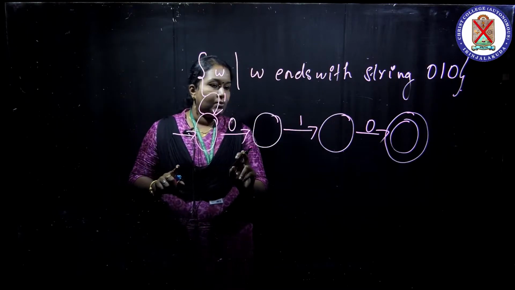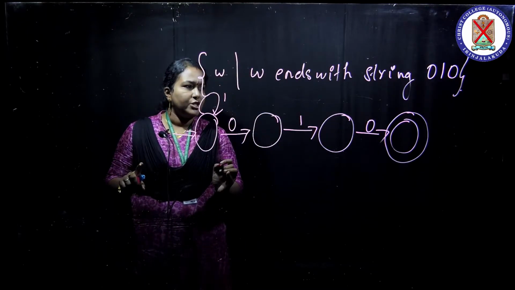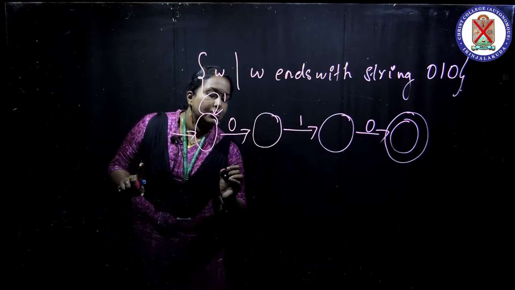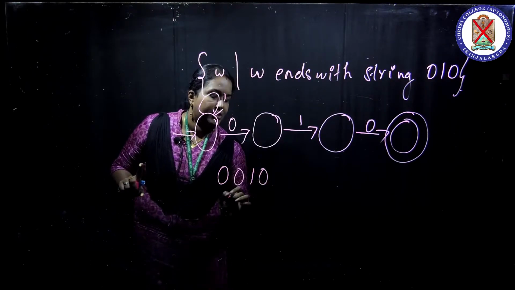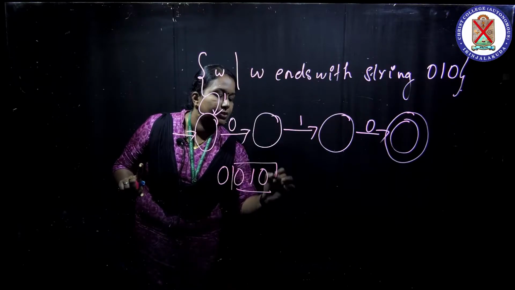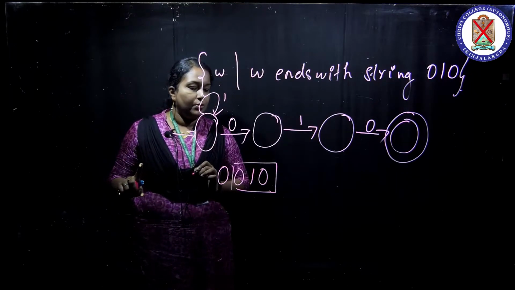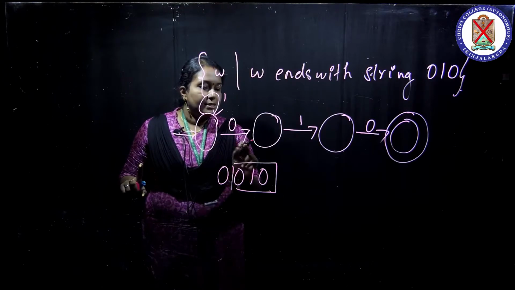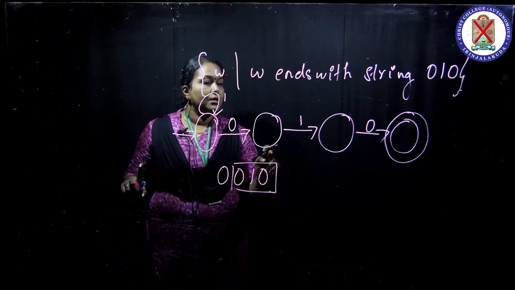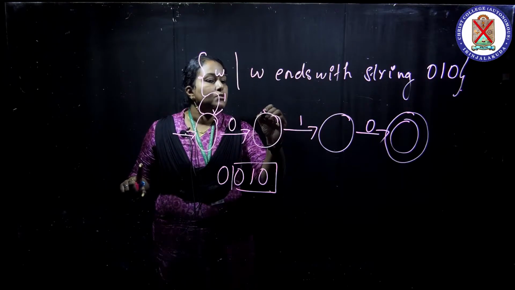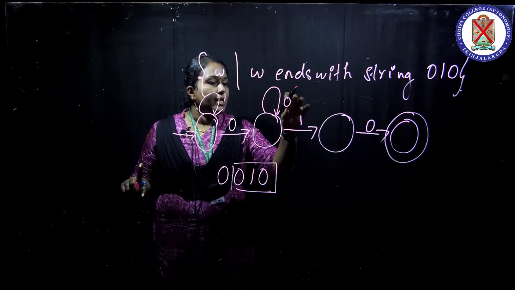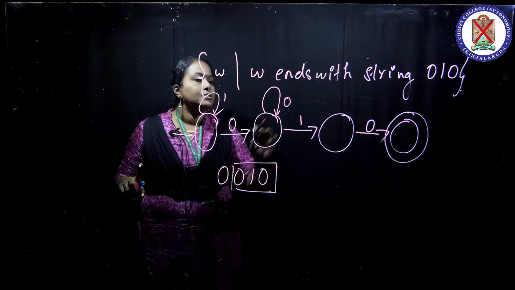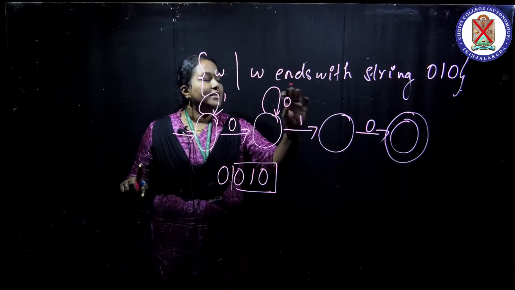So first 0 comes, and we can check it with conditions. This string must be accepted because it ends with 0, 1, 0. When 0 comes here, there is no problem, so it can loop, because any number of zeros here does not affect the condition, or it can be bypassed.